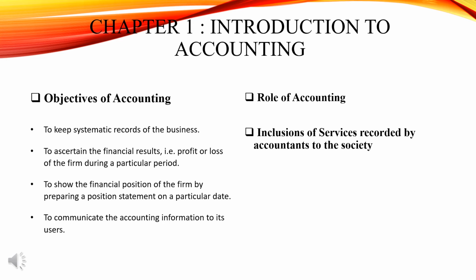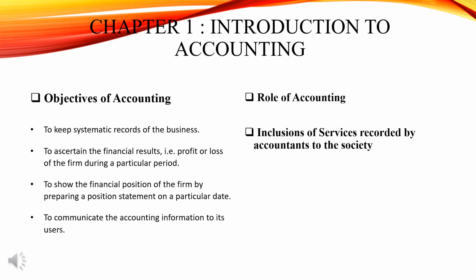Second is to ascertain the financial results, that is profit or loss of the respective firm during a specific year. What is the result? That is profit or loss during a particular financial year.